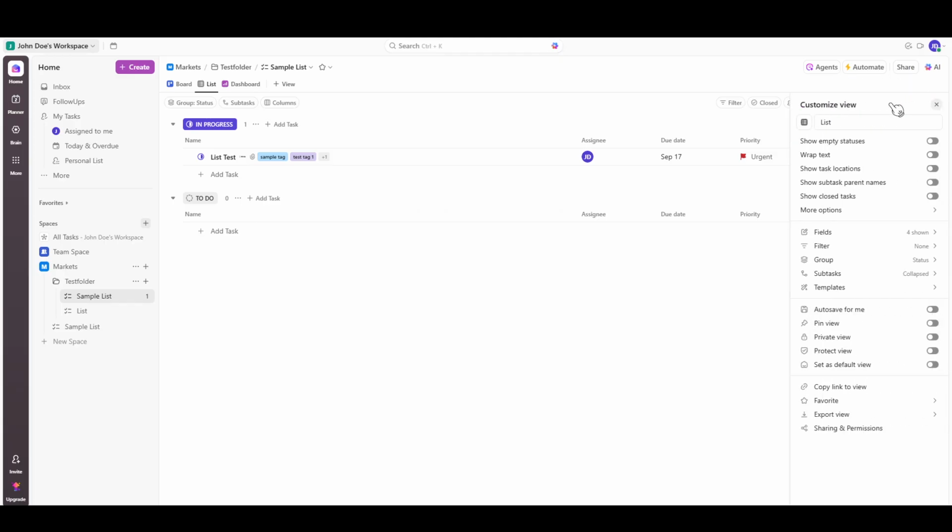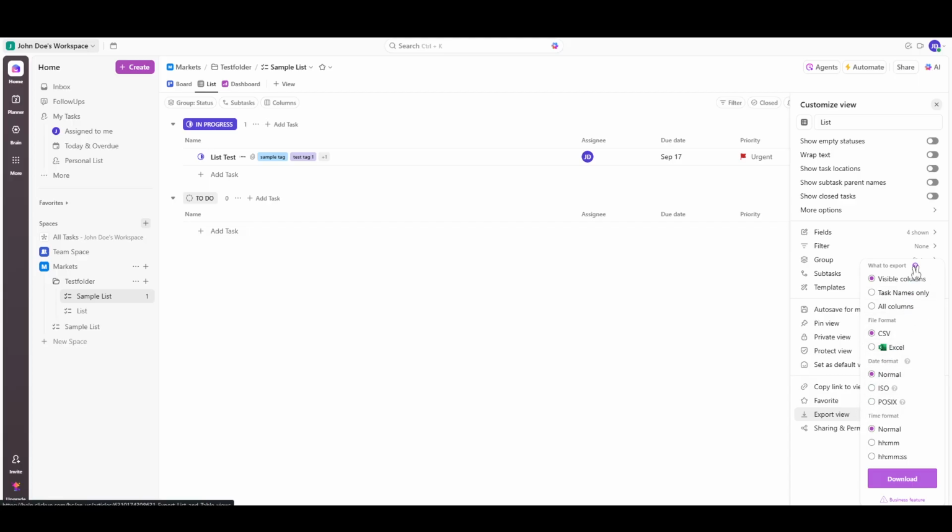In the drop-down menu that appears, you'll find several options. Among these, look for Export. This is where you can configure your export settings to best suit your requirements. Once you're in the Export menu, you have the opportunity to customize your export further. You can choose precisely what data you want to include in your export file. This includes selecting specific task fields, ensuring that only the most relevant data is transferred to your Excel file.